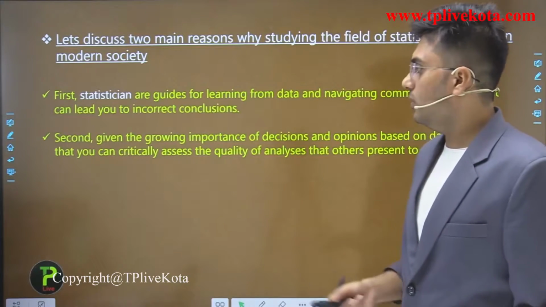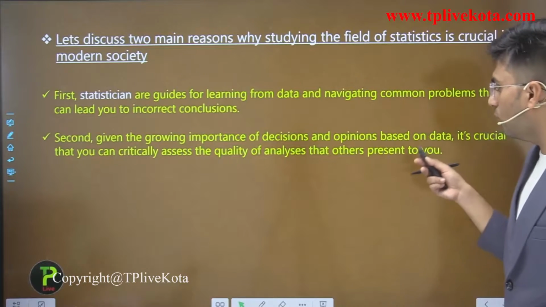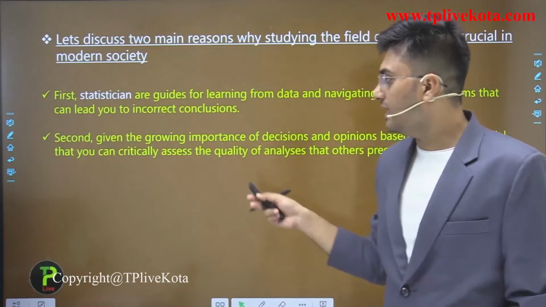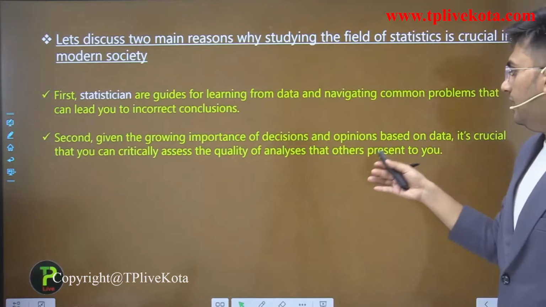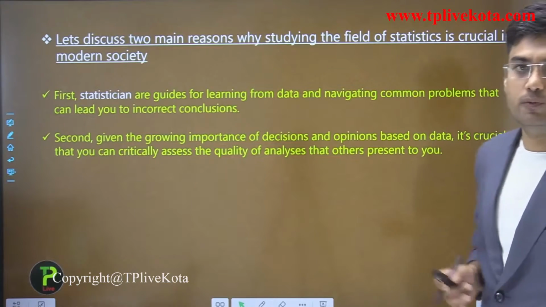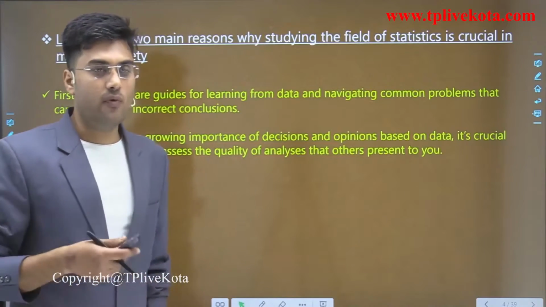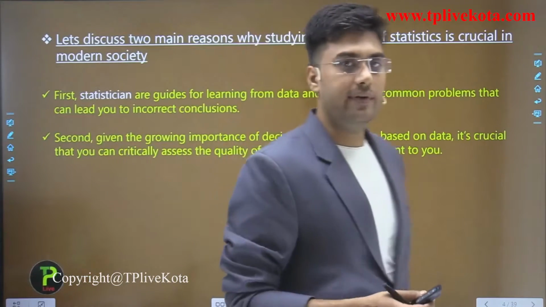Now the second: given the growing importance of decisions and opinions based on data, it is crucial that you can critically assess the quality of analysis that others present to you. These are the very important reasons why statistics is important in modern growing society.